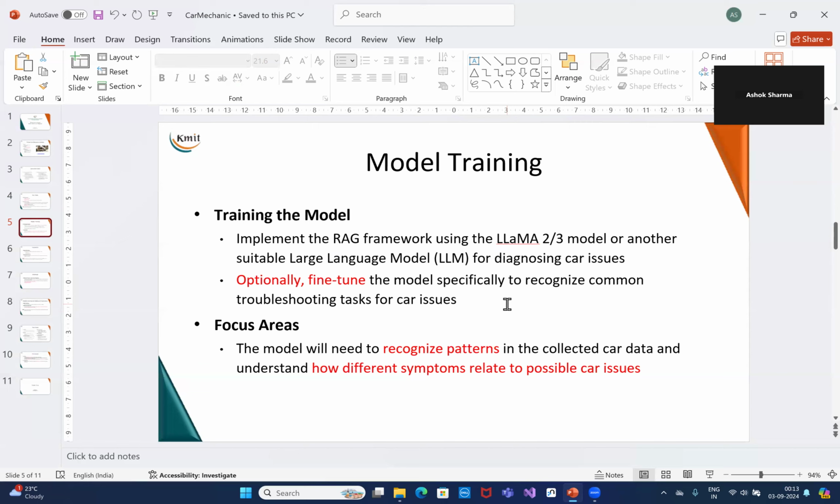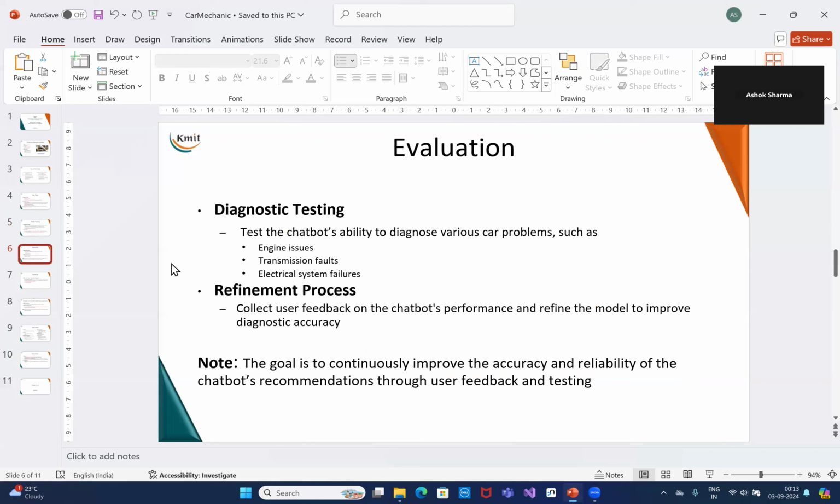So RAG or fine-tuning, whichever is the choice, what type of challenge students want to take, accordingly, they can choose whether they will use RAG or they will fine-tune. And the focus area here is to recognize the patterns that can map the symptoms with the possible issues, and from the issues, what are the solutions that are going to be there for the cars or for the two-wheelers, whichever we are choosing.